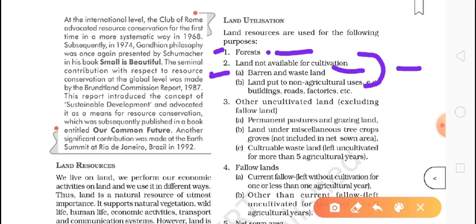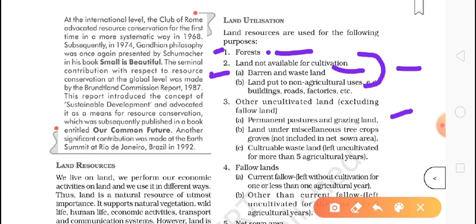Now other uncultivated land. Now we will talk about the land on which we do not do any kind of cultivation. So what do we do on that land? Permanent pasture or grazing land. We have seen many times in Hollywood or Bollywood movies, when they show us a picture of any foreign country, we see grasslands there, big grasslands.